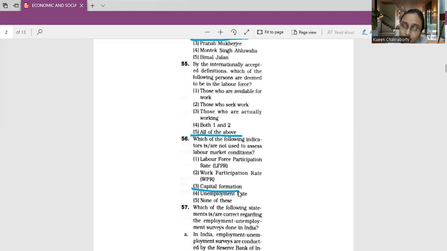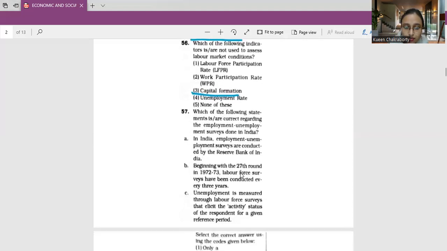WPR, on the other hand, is obtained by dividing the number of persons in the workforce by the total population. The unemployment rate, how do we obtain this? This is obtained by dividing the number of unemployed people by the total number of persons in the labor force. So that is why the correct answer to this question is option number 3, that is capital formation.